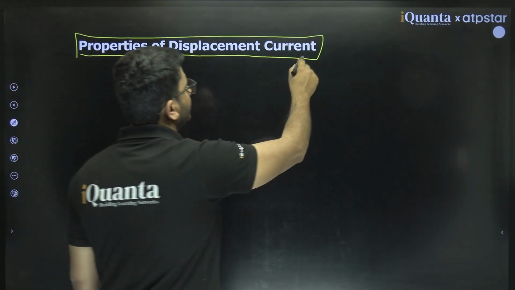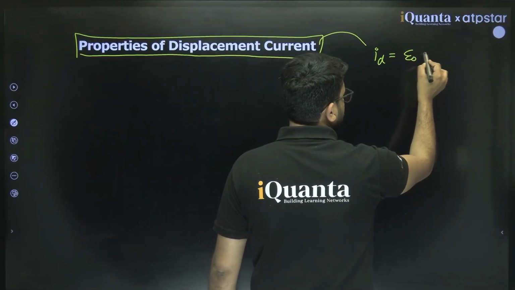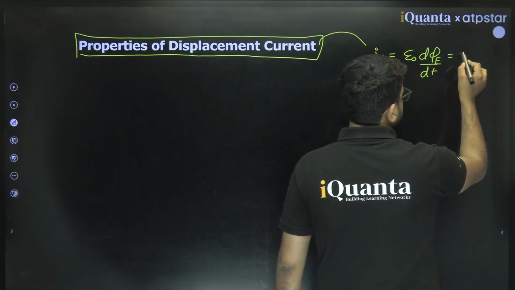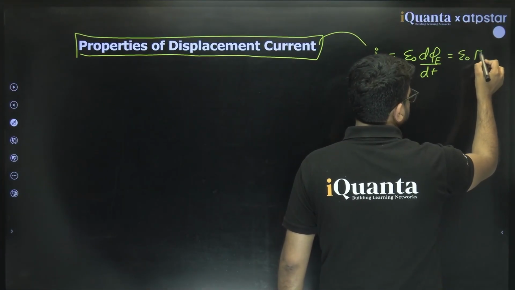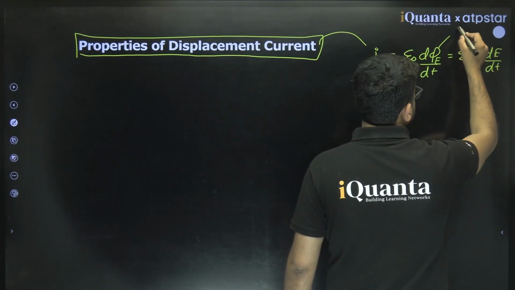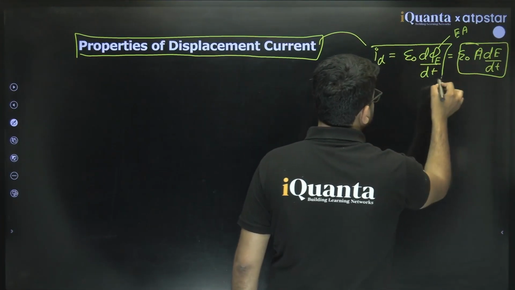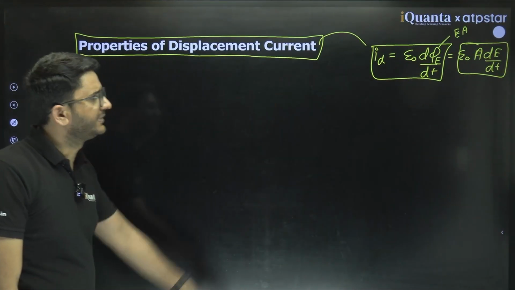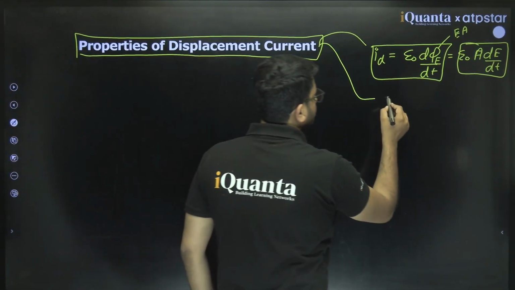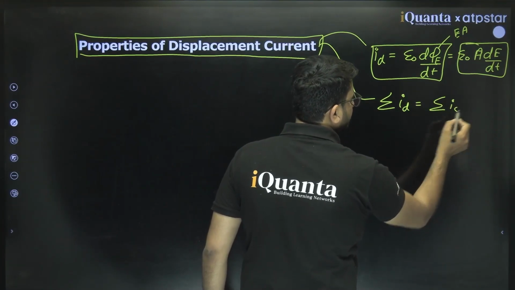One thing, we know the magnitude. Magnitude is given by, there are two properties. Magnitude is nothing but epsilon naught d phi e by dt. We can also write area, we can take common, or we can write dE by dt. For phi e you can put E into area. So this value can be taken up or this value can be taken up, that is up to you. These are the mathematical formulas you can use. And one more thing, the total value of displacement current is nothing but the total value of conduction current in the wire,